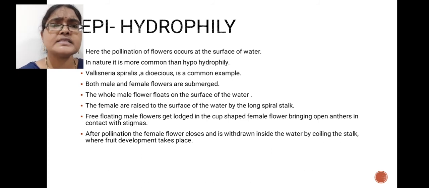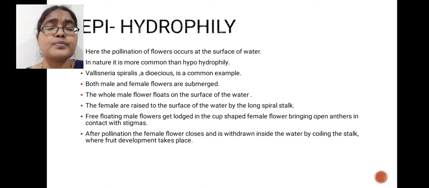Vallisneria spiralis is a dioecious plant. That means male flowers are borne on one plant, female flowers are borne on another plant. Here male flowers after maturation detach from the parent and float on the surface of the water. Female flowers possess longer pedicels. These pedicels are coiled spirally.